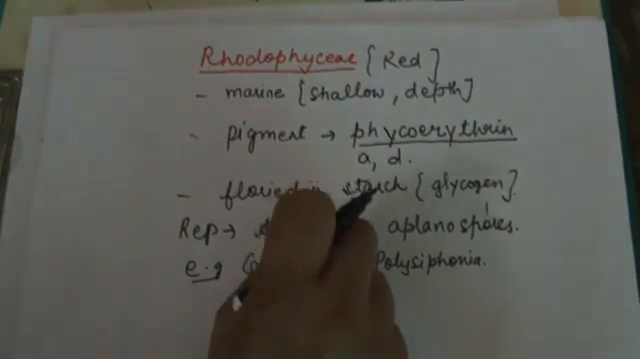In the next session, we will switch over to the division Bryophyta. The first division is Thallophyta, the second division is Bryophyta. These divisions are of the plant kingdom or kingdom Plantae.